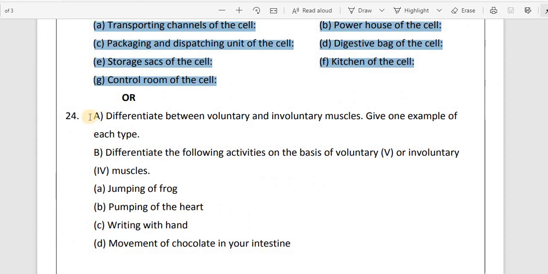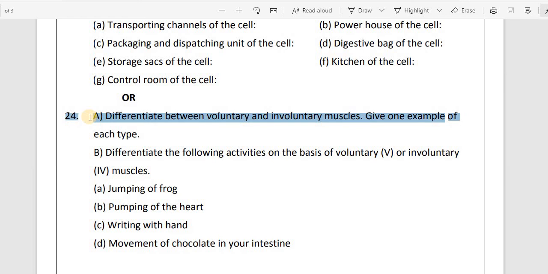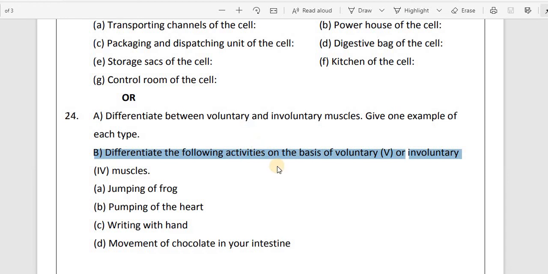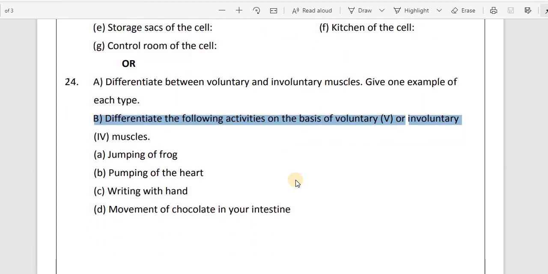Now question number 24, part A: differentiate between voluntary and involuntary muscles and give one example of each type. Then, differentiate the following activities on the basis of voluntary or involuntary action.